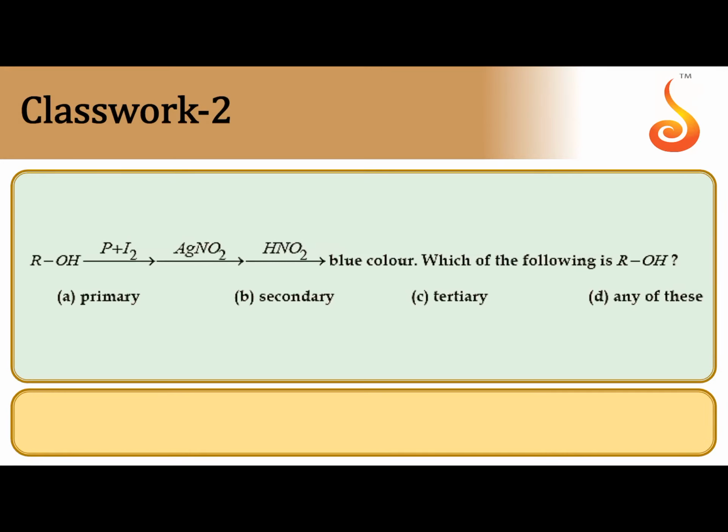ROH plus phosphorus and iodine. When alcohol is reacted with phosphorus and iodine, we can get alkyl iodide. After the formation of alkyl iodide, it is reacted with AgNO2. We know nitroalkane is formed. Alkyl halide plus AgNO2 gives nitroalkane. After the formation of nitroalkane, the product is formed. Overall, this is the Victor-Meyer test.